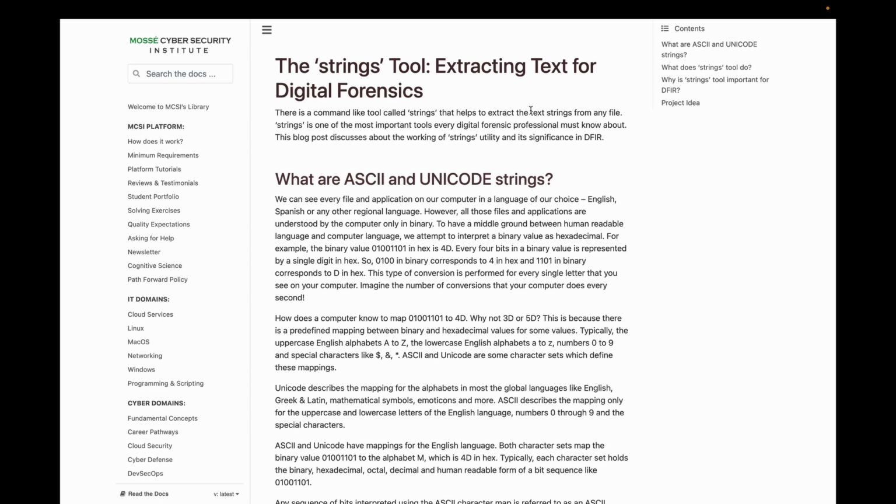This is used to extract text strings from a file, right? What are strings? These are combinations of symbols, letters, and numbers. Strings can make up sentences like "hello world," or it can make up jibber jabber like a hash value. That's considered a string. It's just a combination of symbols, letters, and numbers. It doesn't have to make sense, right?